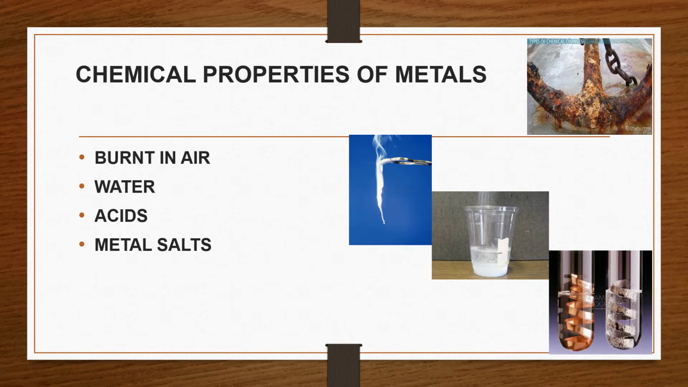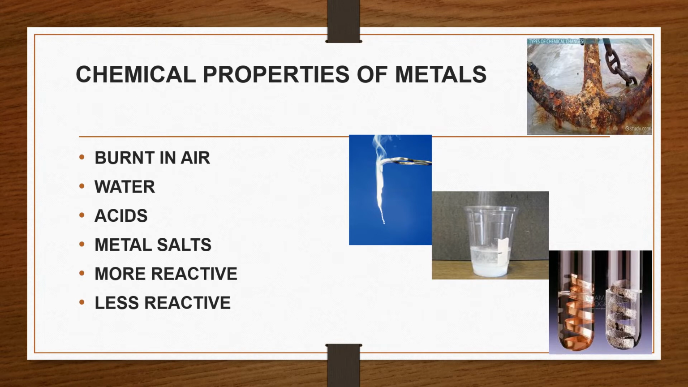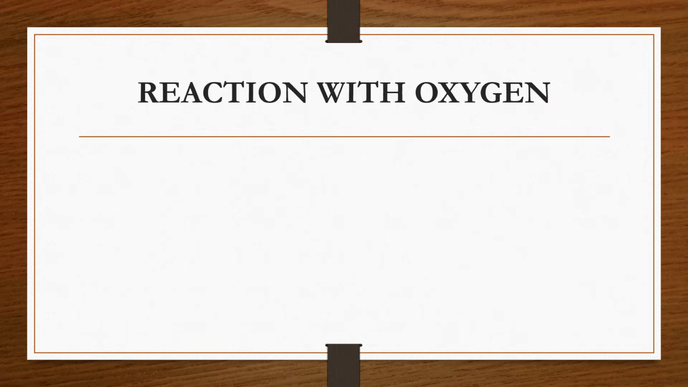For example, sodium can react with cold water, whereas iron does not react with cold water immediately. This happens because sodium is a more reactive metal, whereas iron is a less reactive metal. Let's know more about them.